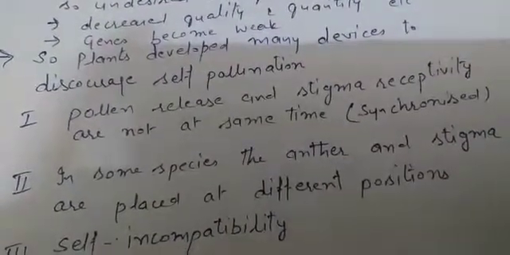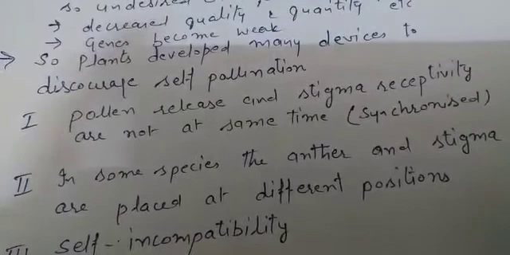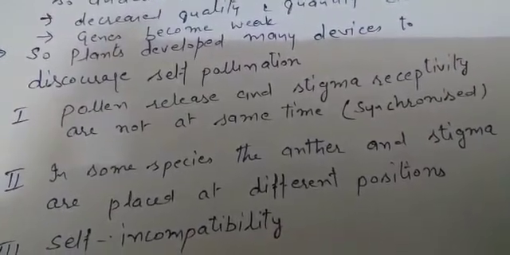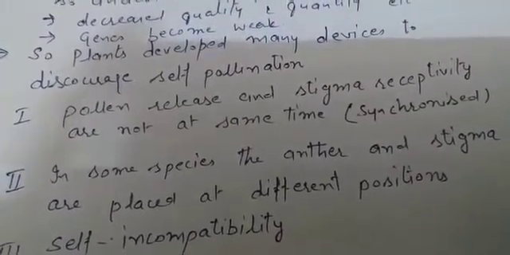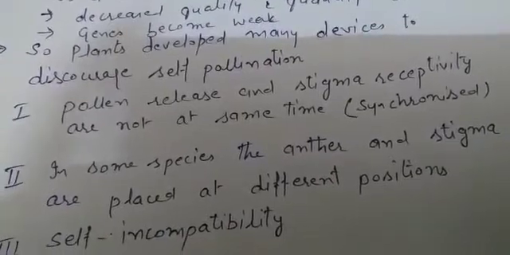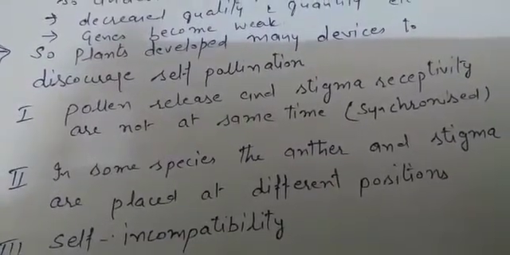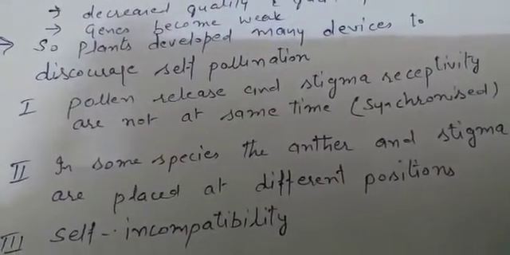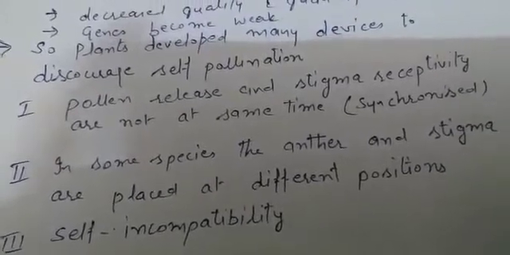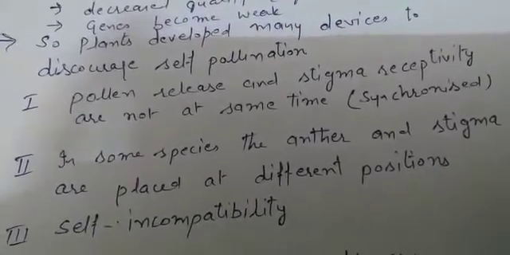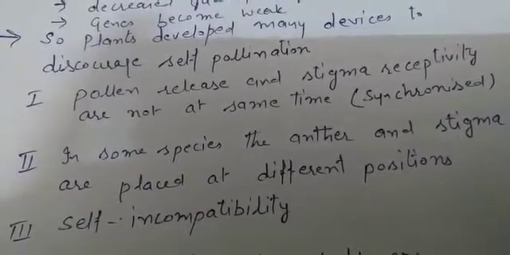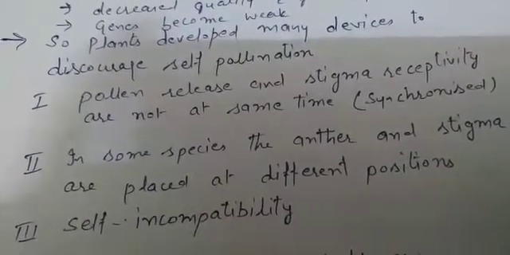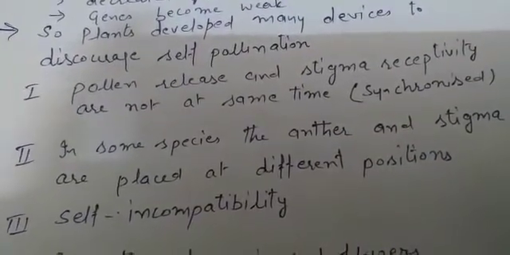Second, in some species, the anther and stigma are placed at different positions. You can see the hibiscus. In it the female part stays quite high and the anthers are lying below that female part. So it also prevents self-pollination, meaning pollen grains of the same flower are not able to fall on the stigma of the same flower.